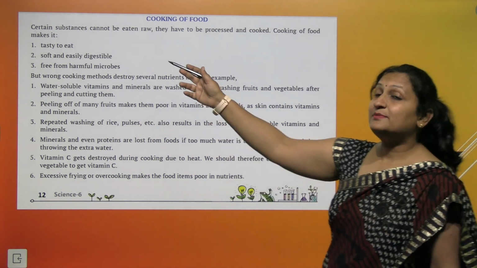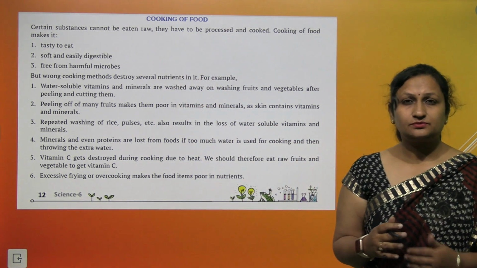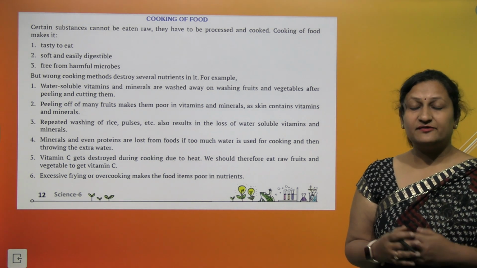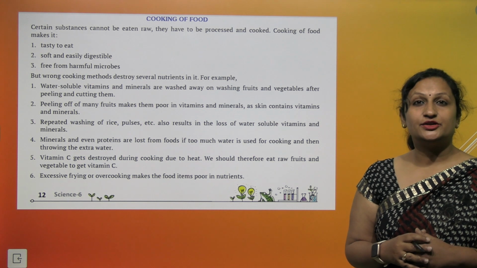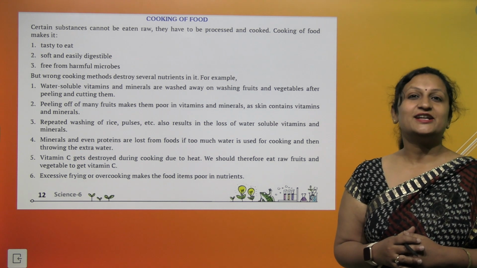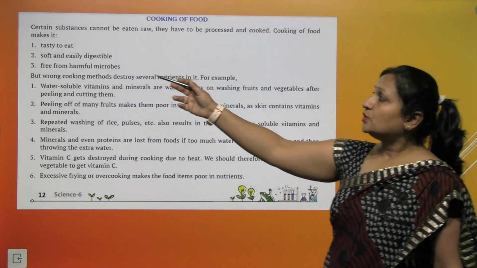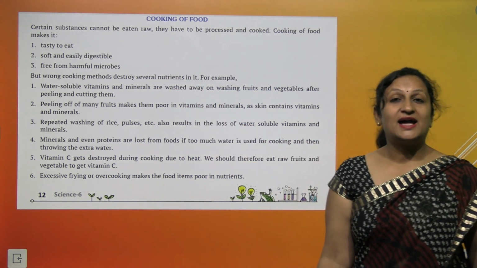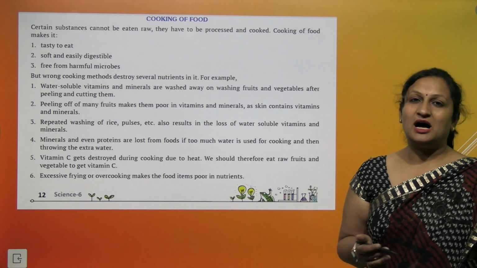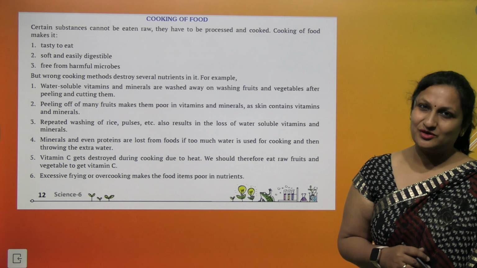Cooking makes them tasty to eat. If you eat a brinjal raw, it will taste bad. But when you add masalas and more spices into it, it can turn out to be a very tasty dish. Cooking also makes food soft and easily digestible. Food can be made free from harmful microbes by means of cooking.